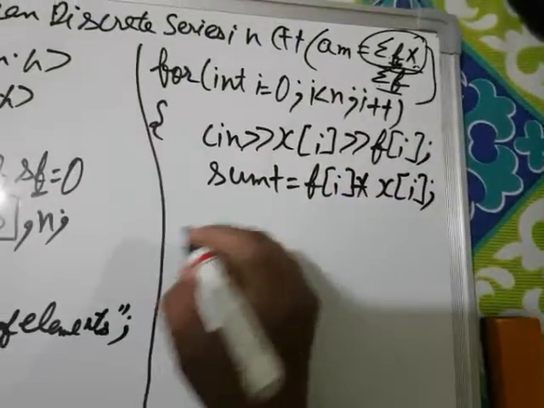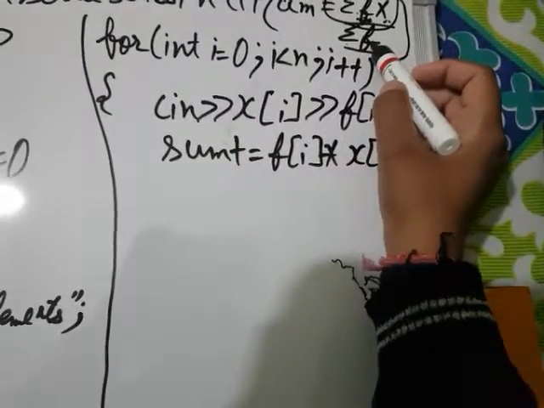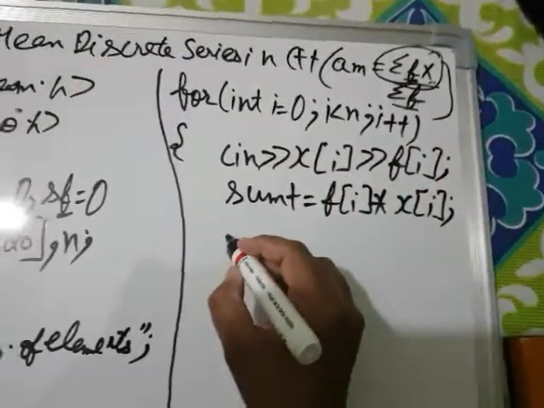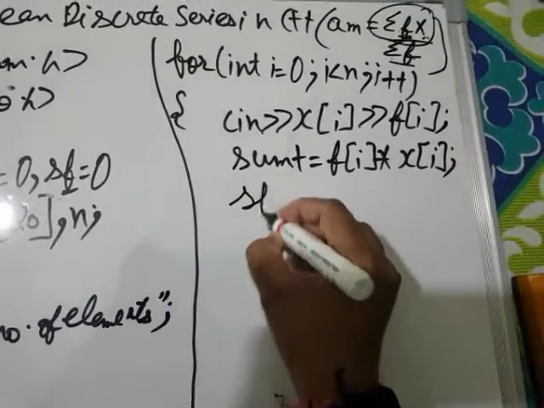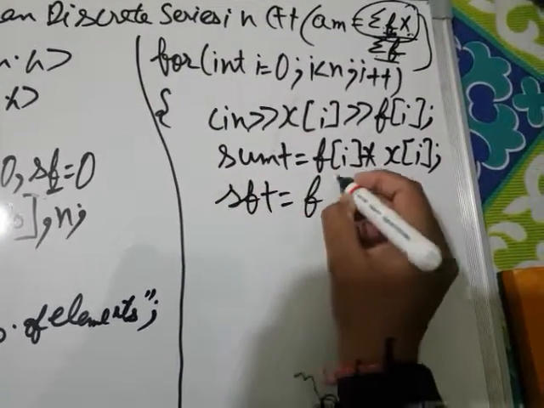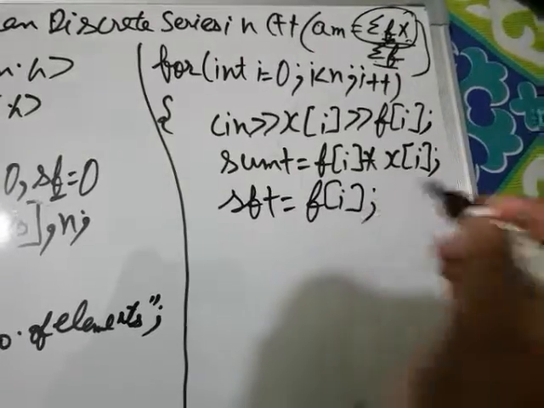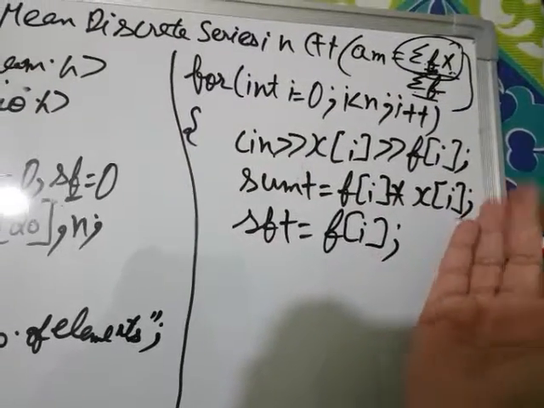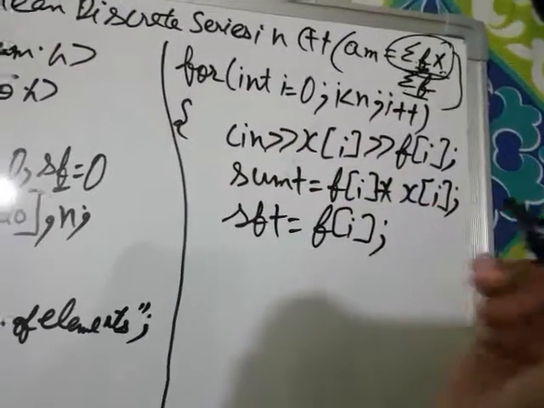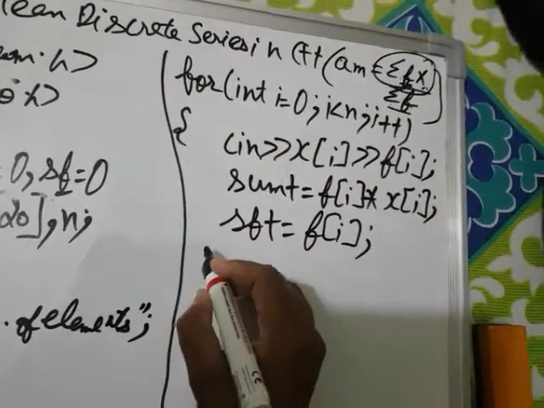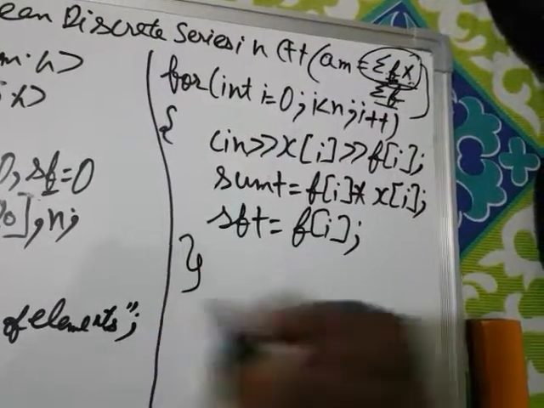Okay, after that, for summation of frequency, I'm going to write sf plus equals f[i]. It will pick every element from the frequency array and add it to sf. Okay, right? So this loop task is completed.